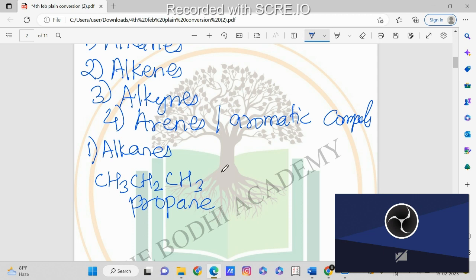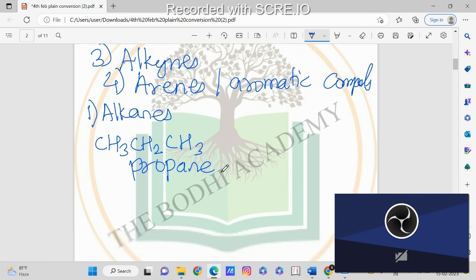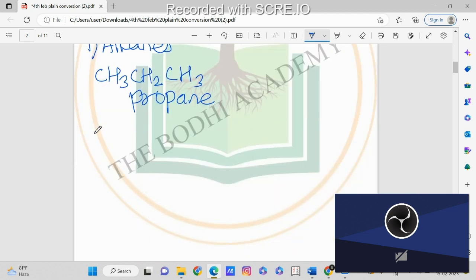Similarly, if we are having four carbons in a chain, we call it butane. These are the simple common names of those alkanes.